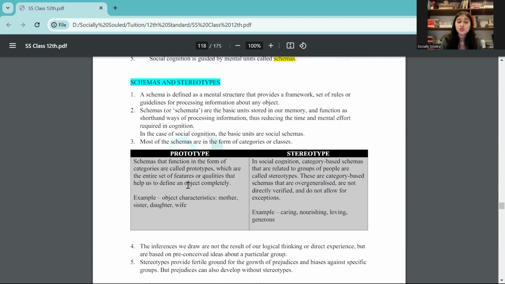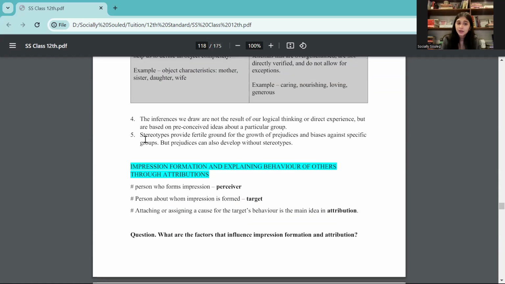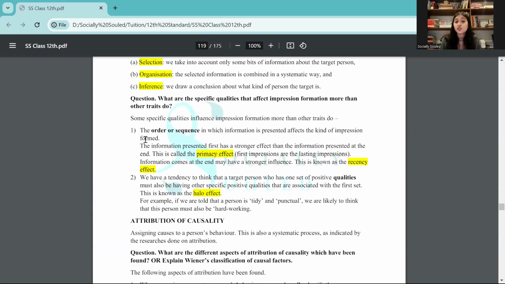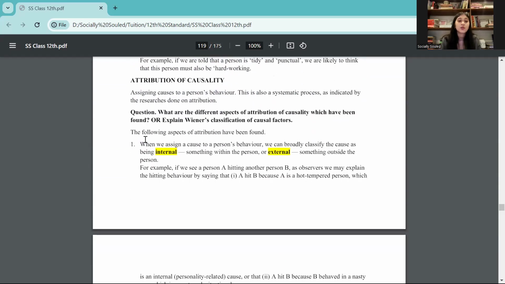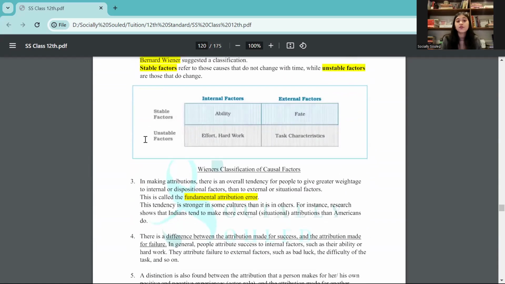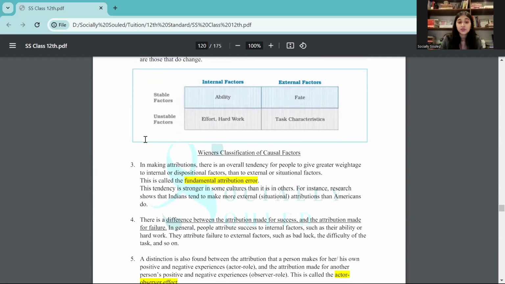Right? Then you also have what is social cognition. You need to know the difference between prototype and stereotype, schemas and stereotypes also for that matter. What is impression formation? How can impression be formed? That is again important. Then what is internal attribution of cause and external attribution of cause? This box that you can see, internal factors, external factors, you need to know.